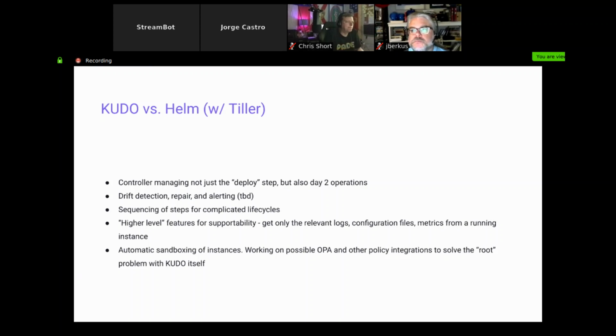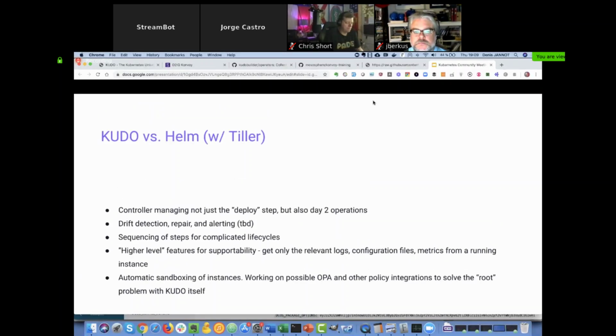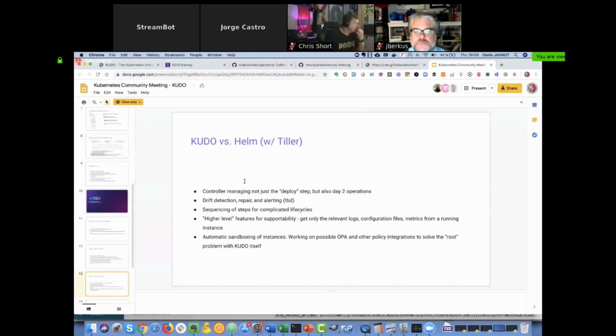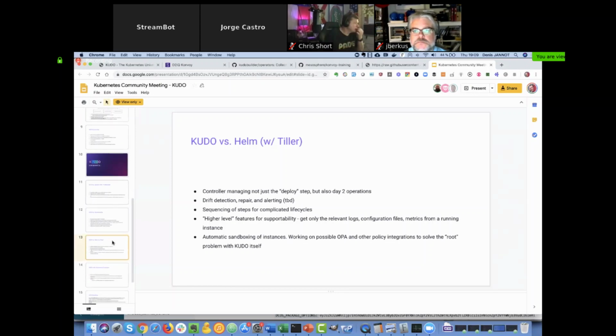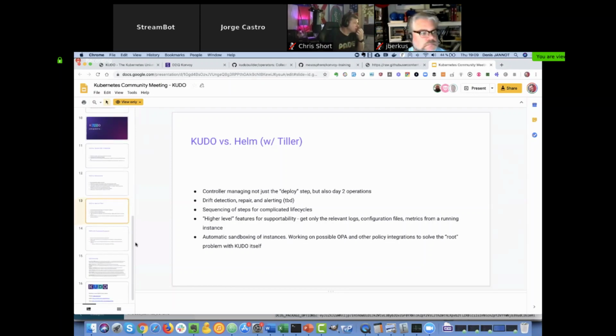And then versus Helm, another natural comparison. Again, it's about the day two operations. It's about drift detection. It's about repair. You can actually use Helm charts in the next version to base Kudo operators around, to take a Helm chart and add lifecycle hooks to it. So that's kind of a nice additional feature. We don't see ourselves in contention with something like Helm or any of the operators, but rather something you can layer other operations on top of.